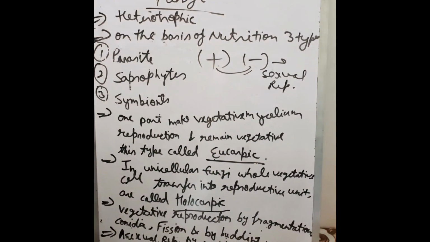And the next point is, for spore production, many fungi have a sac-like structure called sporangium.